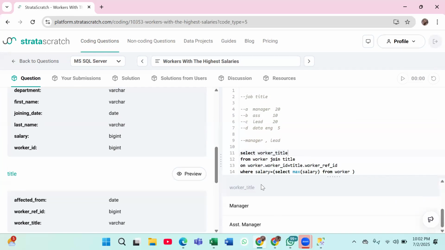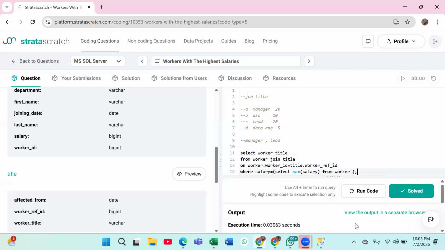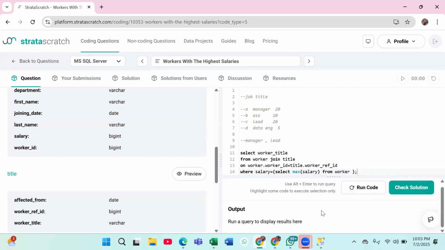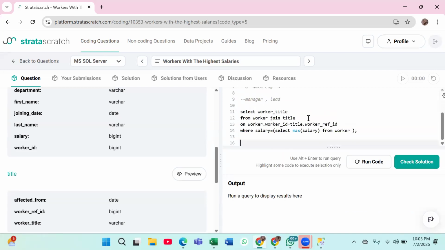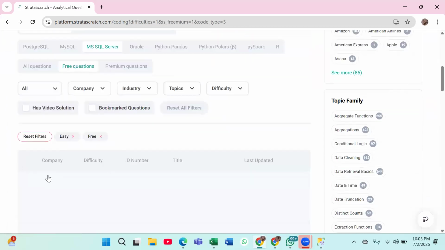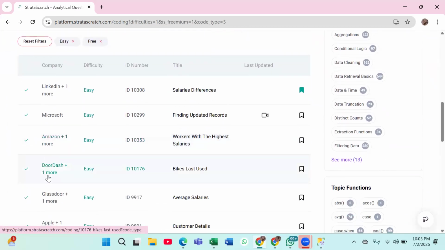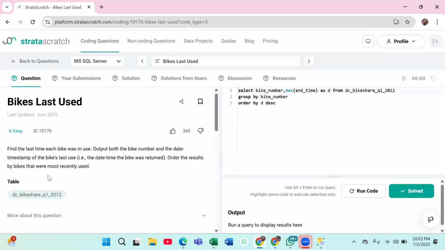So here you can see that manager and assistant manager have the highest salary. Is this thing clear with everyone now? Are you able to get this? Try to do it yourself also. Because if you only see me doing it, you will be thinking it's easy, but when you do it on your own, it will be difficult, right? So try to do it on your own also once.